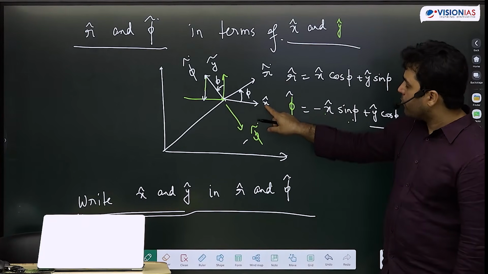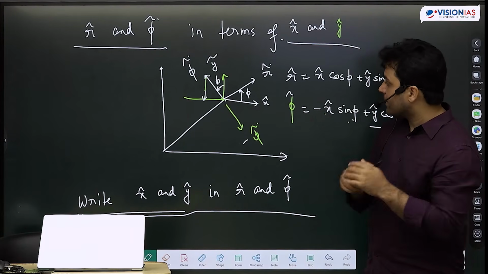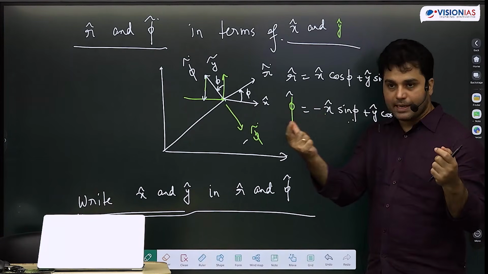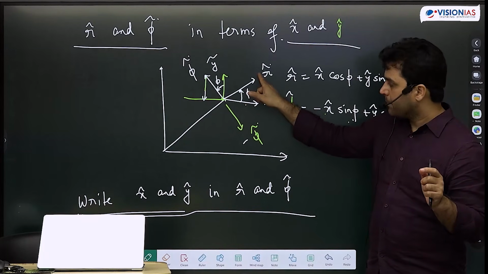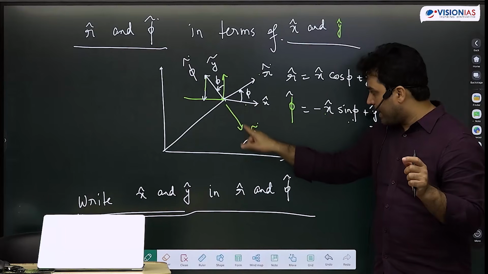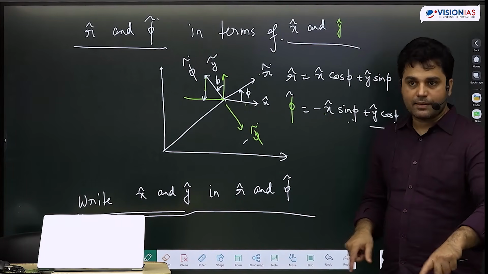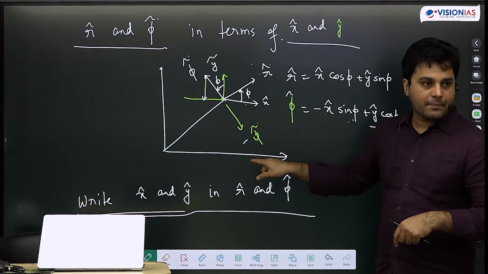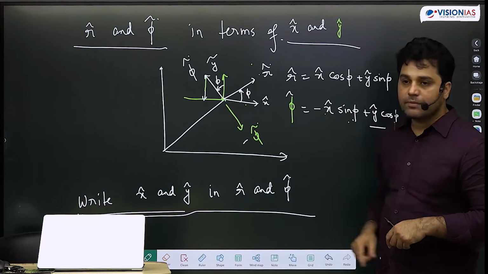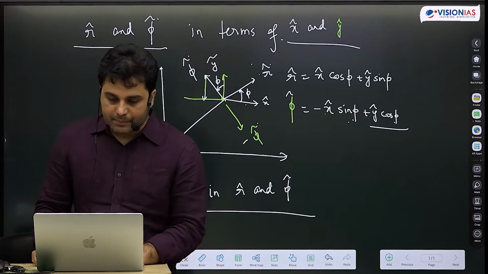So x cap, you will project onto r cap. This will become, so r, this essentially is 1, unit is 1, x cap's unit is 1 cos phi r cap and minus 1 sin phi cap. Can you see that? That 1 cos phi r cap minus 1 sin phi cap. And similarly do that for y cap. What will be the components of y cap?